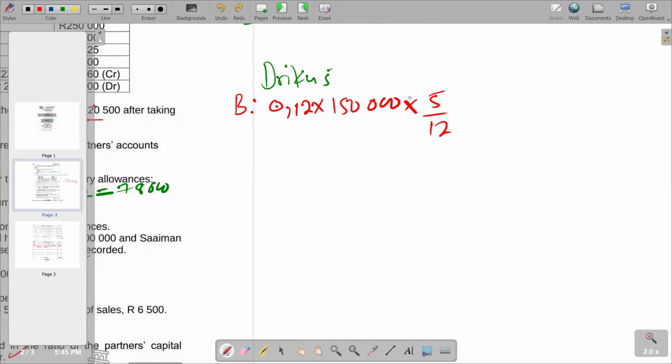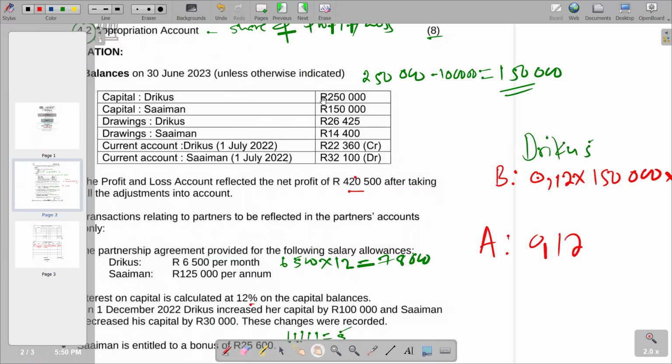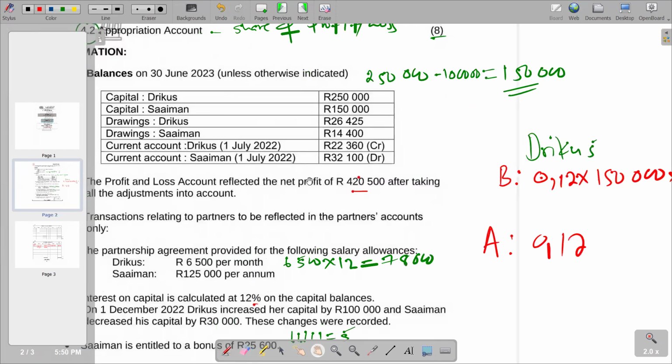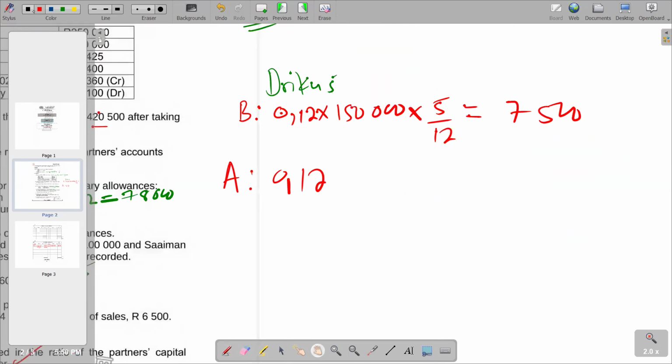We can just use our calculators. The answer that we are supposed to get there is 7,500. And then we calculate after. So we are saying 0.12, and after the increase, it was now at 250. That was at the end, 250,000. So we multiply by 250,000.